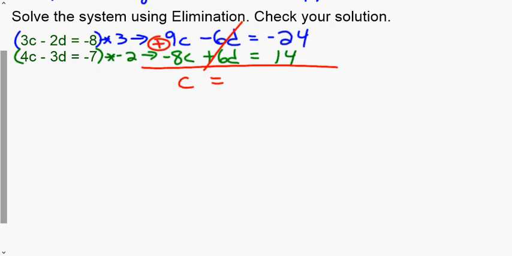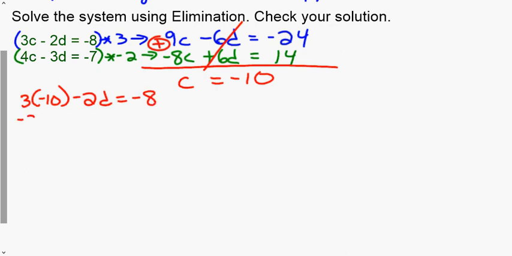Negative 24 plus 14, negative 10. We have now solved for C. We are now going to take this and plug it into any of these 4 equations. It is your choice. I'm just going to use the first one. So I'm going to go 3 times my C value minus 2D equals negative 8.